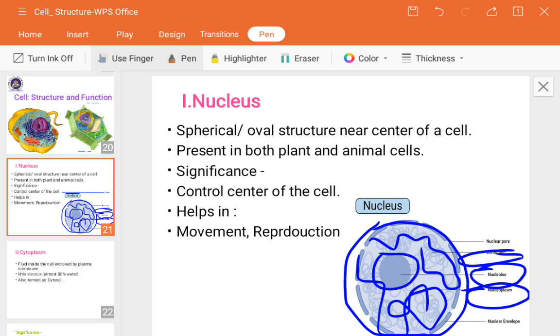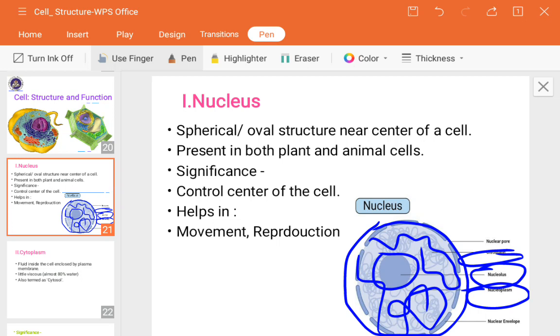Now what is meant by genes? Don't get confused. Genes are the units of inheritance. Inheritance means passing of genetic material from one generation to the next generation. In reproduction you have learned this, but in detail you don't know what is passed from one generation to the next.